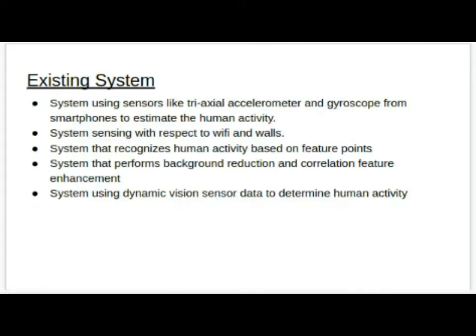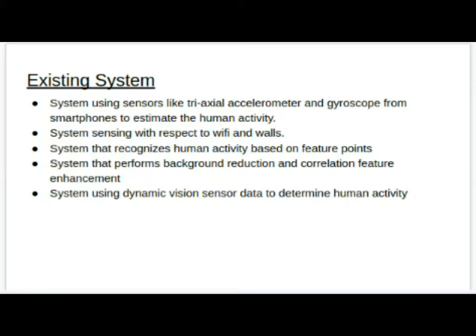Now comes the existing system. The most common approach found was using mobile sensors. Sensors like the triaxial accelerometer and gyroscope were used from smartphones to estimate the human activity. Another approach involves the image processing technique. In this technique, background reduction was performed and only the feature of interest was highlighted and enhanced.